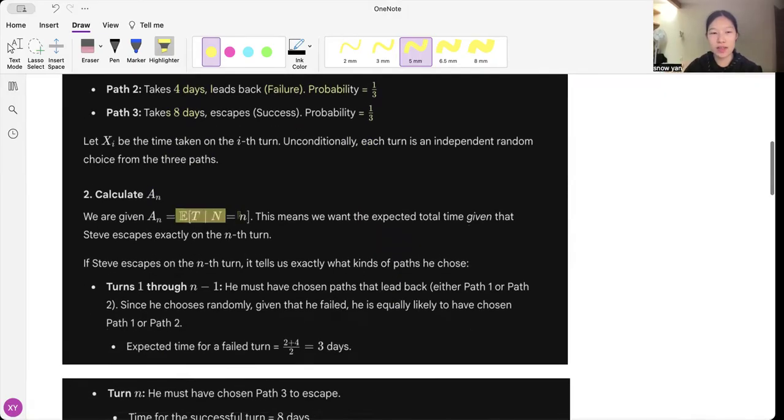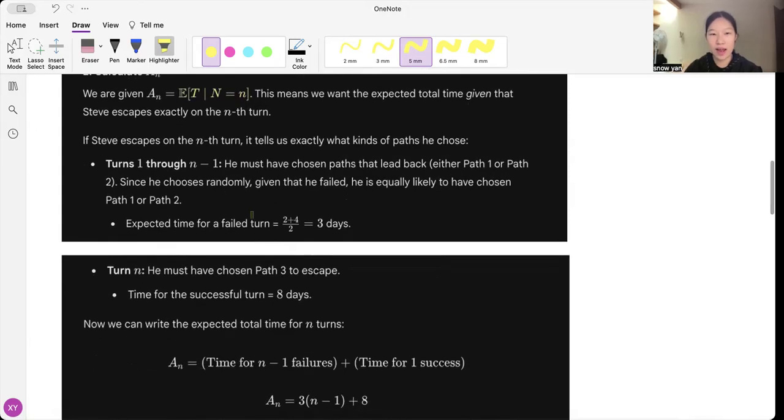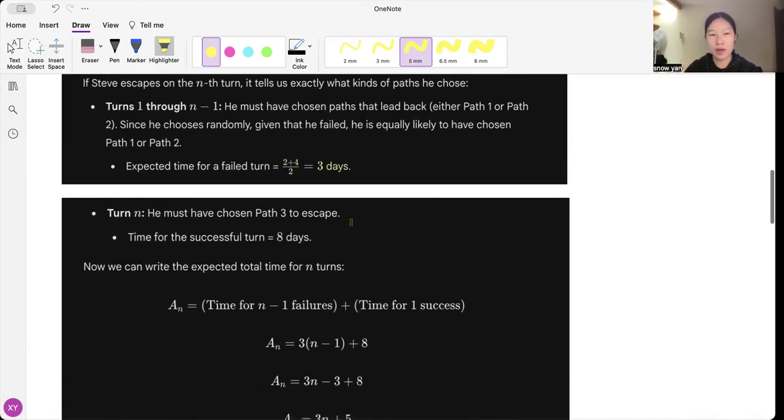So when we're trying to find the expected value of T given that N is equal to n, that means that Steve escapes on the nth turn. So if he escapes on the nth turn, then in the n-1 turns before that, he must have failed to escape, and then exactly on the nth turn, he escaped. So on average, a failed turn would have taken either 2 or 4 days, and the average of that is 3 days because it's equally likely. And then on the last turn, he takes 8 days to escape.